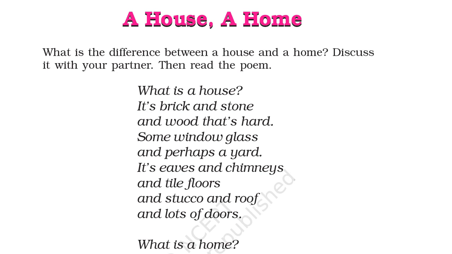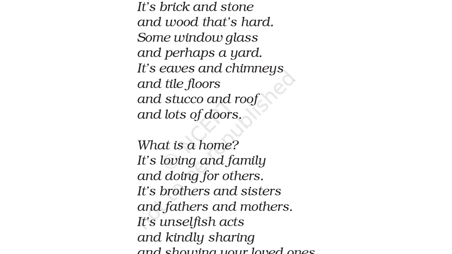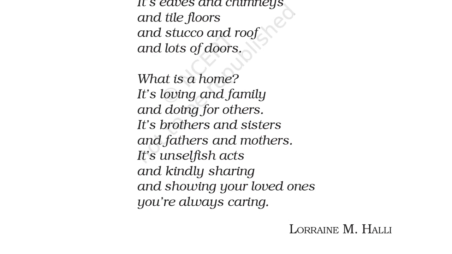Its eaves and chimneys and tile floors and the stucco and roof and lots of doors. What is a home? It's a loving family and doing for others. It's brothers and sisters and fathers and mothers. It's unselfish acts and kindly sharing and showing your loved ones you are always caring.